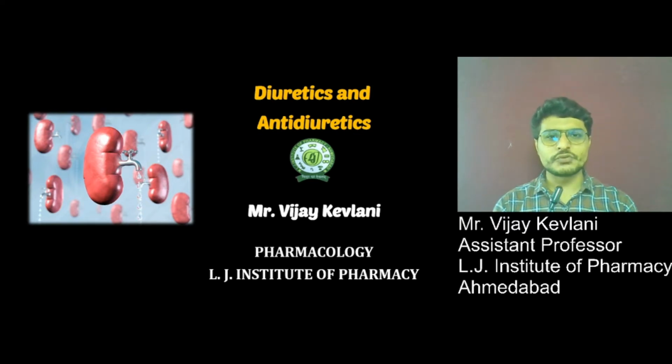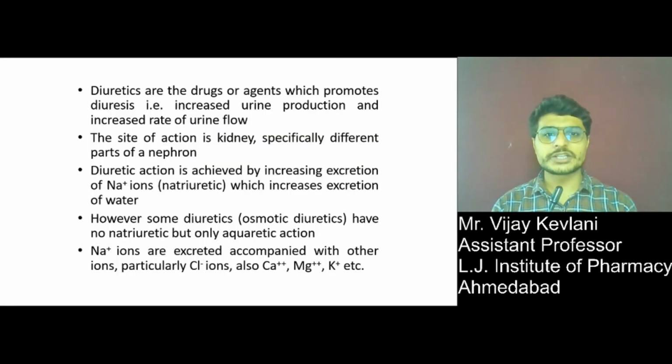In today's session, we are going to talk about diuretics and antidiuretics. Diuretics are the drugs or agents which promote diuresis, meaning they increase urine production and increase the rate of urine flow. The site of action for diuretics is the kidney, specifically different parts of the nephron, as the nephron is the functional unit of the kidney. In the tubular structure of the nephron there are a number of ion channels. These ion channels are the targets of these diuretic drugs.